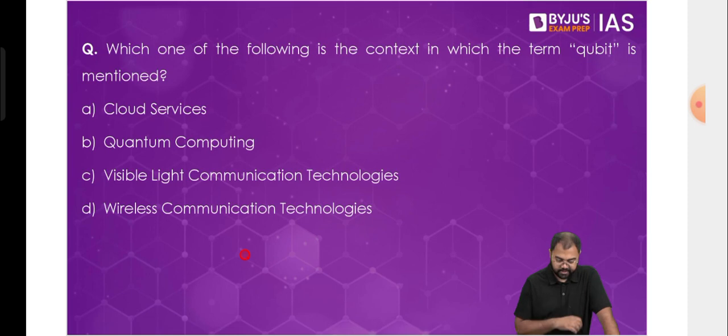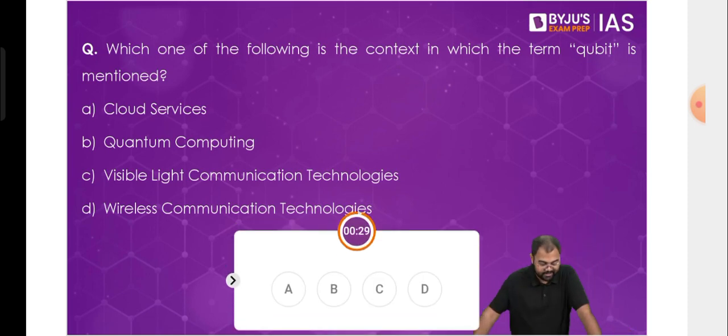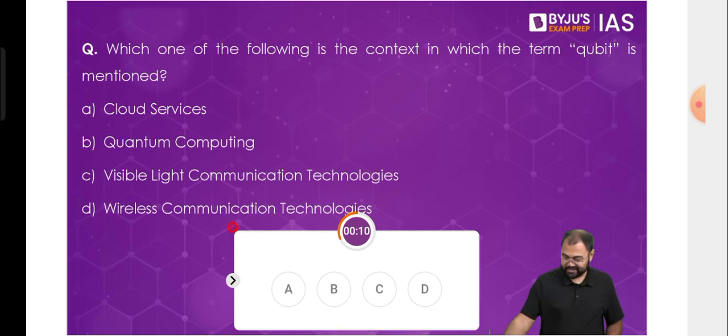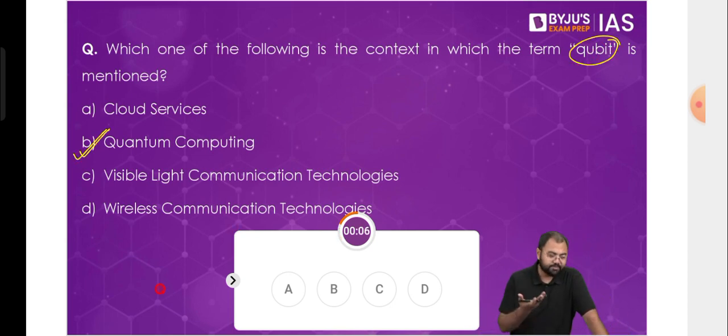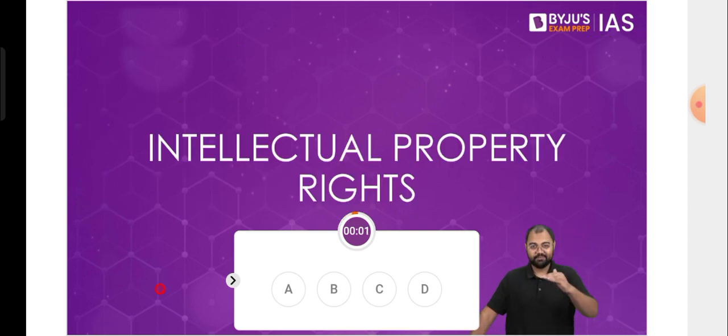Please mark your answers. I'm hoping that I get 100% correct answers here. Still I have 95% correct answers and not 100%. Anyway, we just discussed: qubit is what? Qubit is quantum bit. Quantum bit is used where? Quantum bit is used in computing. That's because it's the first time that they have asked a question, so a very simple question has been asked. Next time they ask a question, it will not be that simple. The question can step up in its complexity.